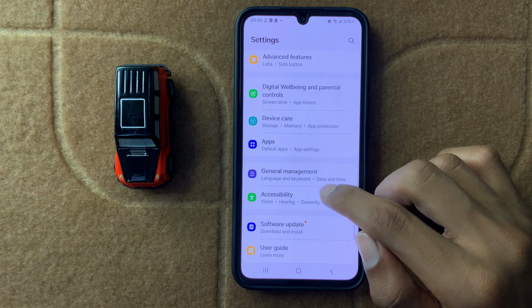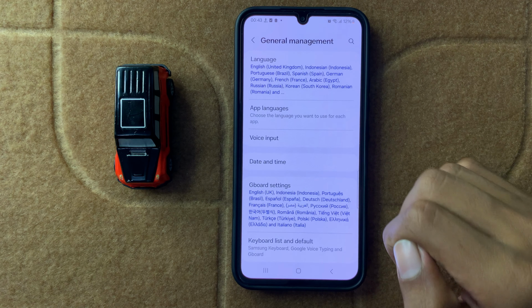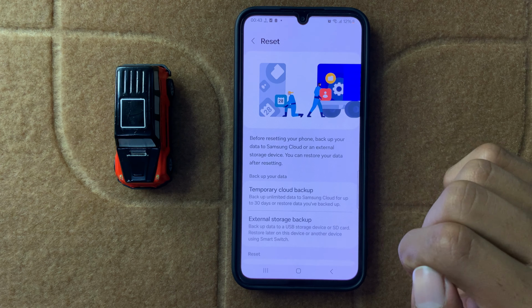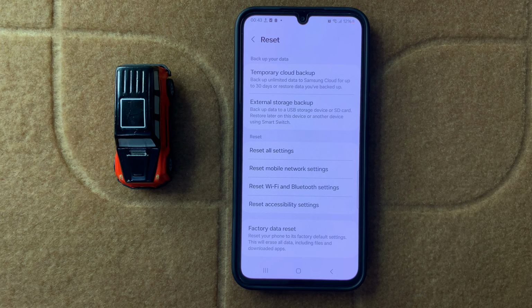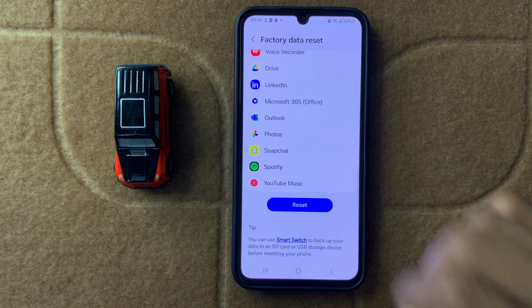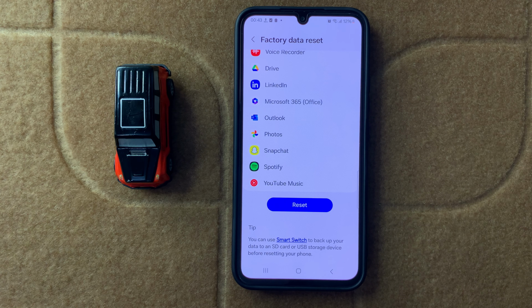For factory reset, open General management, scroll down and click on Reset, and then scroll down to the last and here you can see the option Factory data reset. Now click on Factory data reset and here you can reset your factory data. After the factory data reset, your problem will be fixed.